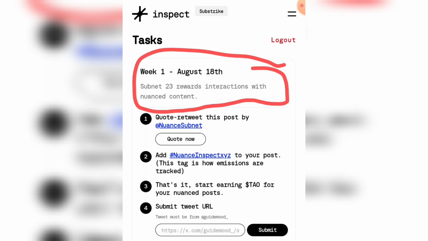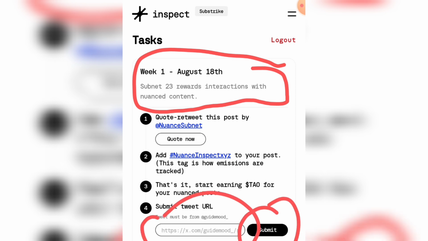Okay, so the first thing to do is to quote or retweet the particular tweet by nuance subnet. Then add this hashtag to your post. This tag is how emissions are tracked, so they are going to use the tag to track the emission. All right, so that is it. Start mining TAO for your nuanced post. So after you've done that, then you're going to submit the tweet you reposted from your timeline into this space, and then you're going to submit. So kindly watch closely as we are going to do this together.